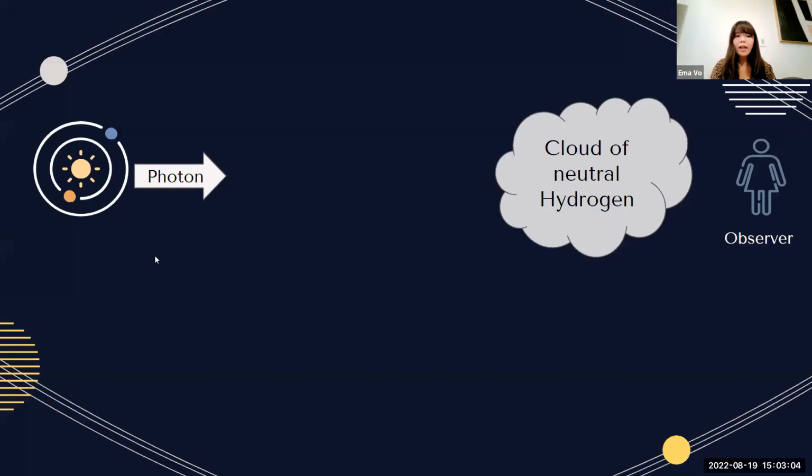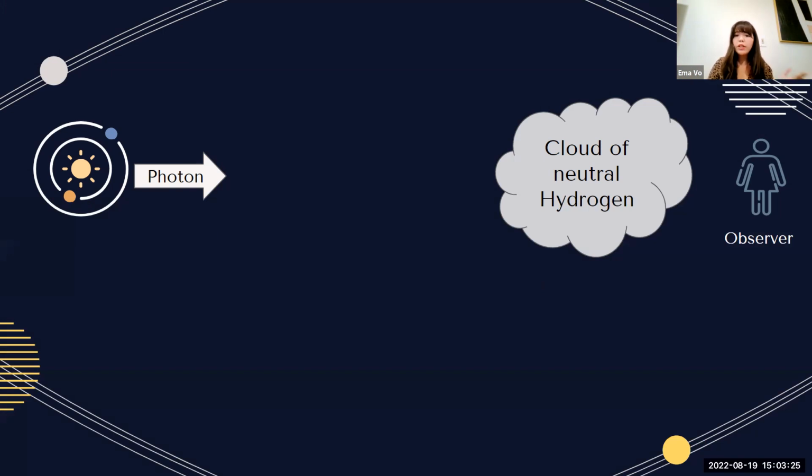And so when we have a galaxy or a quasar like I have on the left here, it's going to be releasing a lot of photons in a whole bunch of different directions. But there's us, the observer, and we have photons coming at us along a certain line of sight. Between us and that galaxy or quasar is the intergalactic medium, which is just the space between a bunch of galaxies. And within that medium, there's a bunch of clouds of neutral hydrogen.